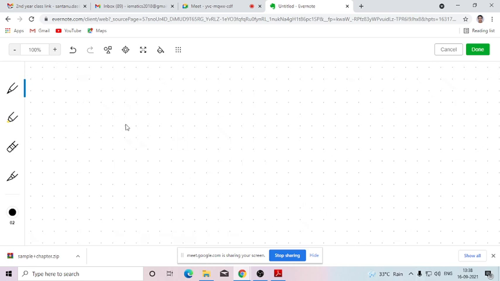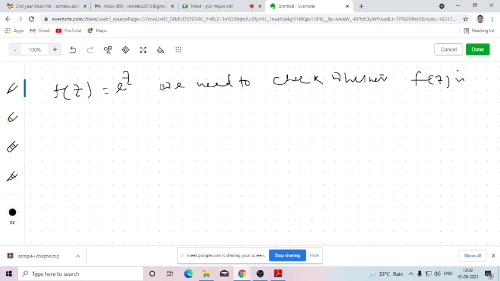Now I am going to show an example. Let's say f(z) is a function that is given as e to the power z. So we need to check whether f(z) is analytic or not, and if analytic, we need to find f dash z.